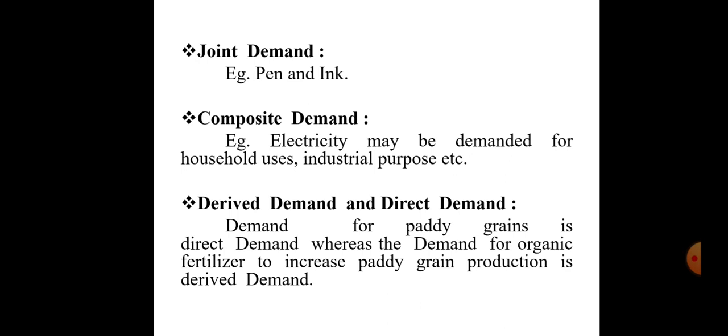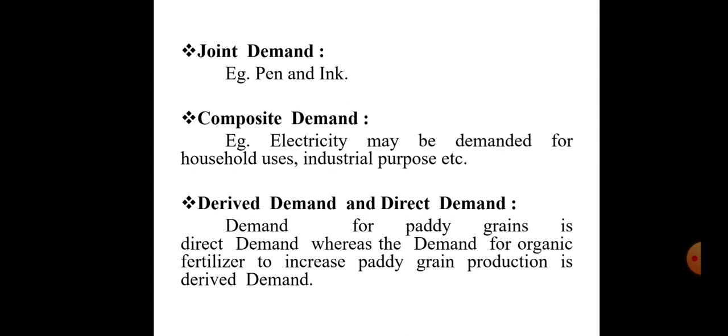For example, electricity, or another example is water. The water quantity demanded is not only for drinking purposes, it may be for household use, for irrigation purposes, or for industrial purposes. So this is a composite demand, meaning one product which is demanded has multiple uses. And another one is derived demand and direct demand.